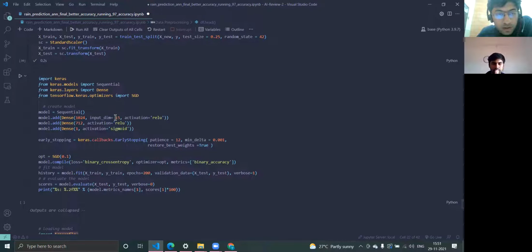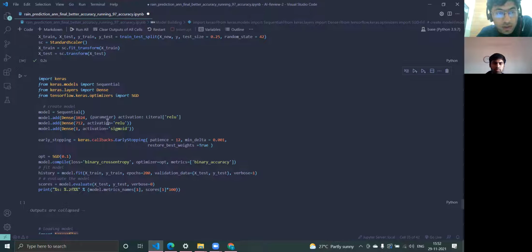So the input contains 15 attributes as explained earlier. We have taken the top 15 attributes that will be influencing the amount of rainfall. And this is the first hidden layer, which consists of 1024 perceptrons. Then we have the second hidden layer, which consists of 712 neurons. And then we have the final output layer, which just consists of one neuron for predicting whether or not there was a rainfall or not. That means yes or no.